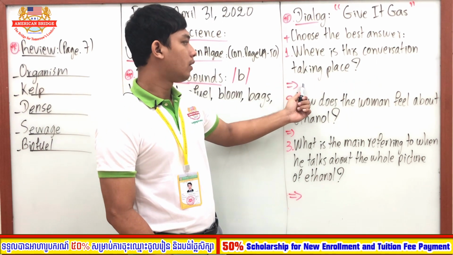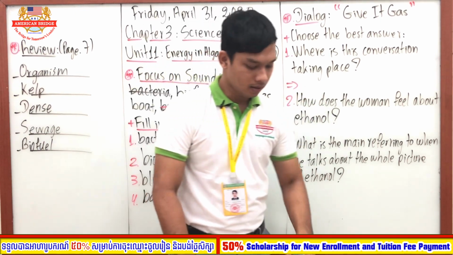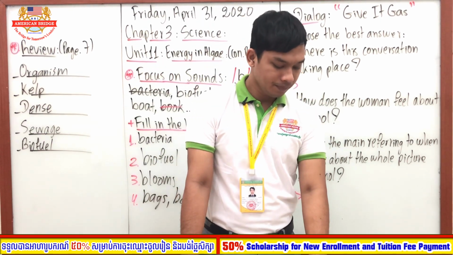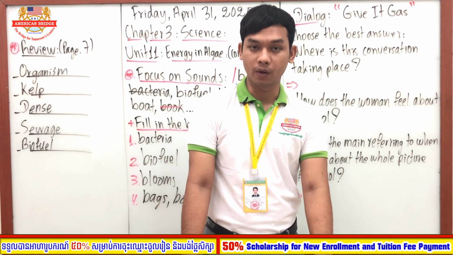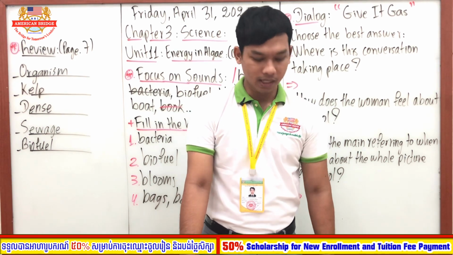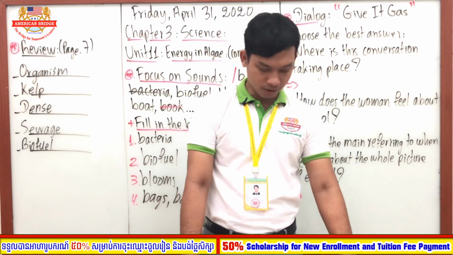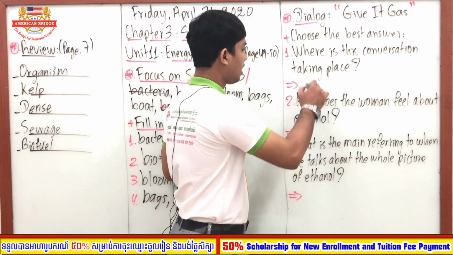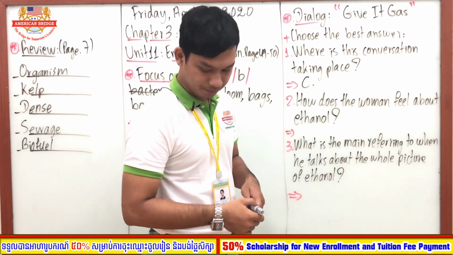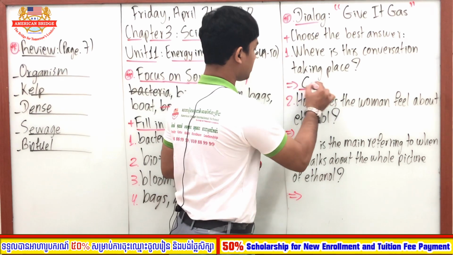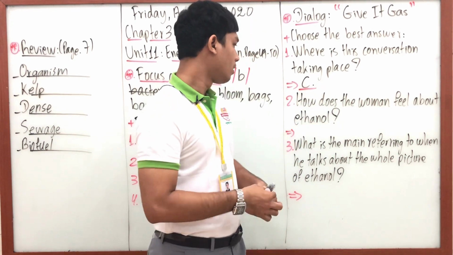A, B, or C? At the gas station, in a cornfield, or in a grocery store? Yes, in the grocery store. Very good. So this is letter C. Letter C should be the best answer.